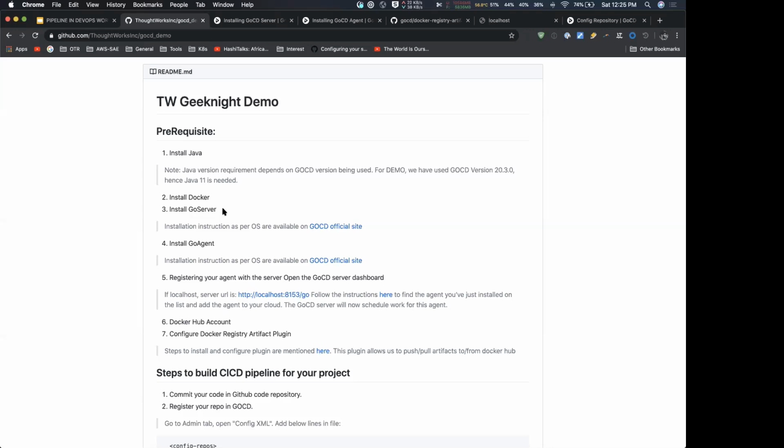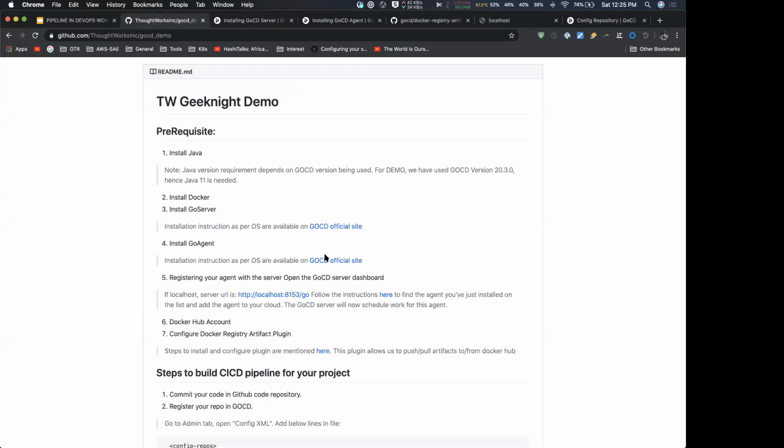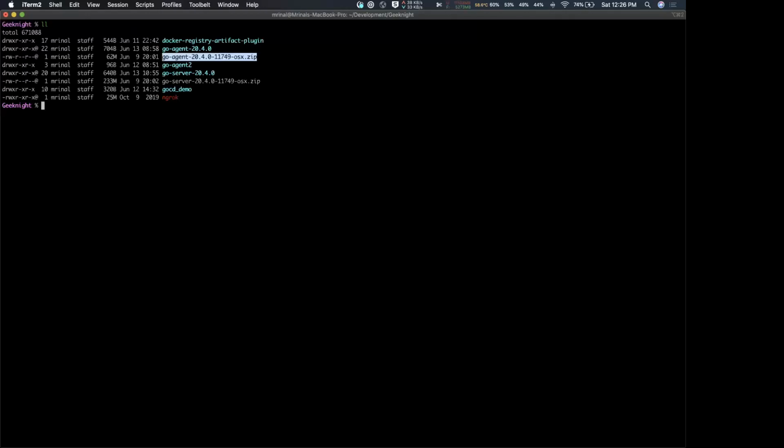And you also need two more things, one of them is the GoCD server. You can go to this link and install it for your operating system. I have a Mac, so I have already installed that. We also need to install the GoCD agent to build our application. We have a link for that also. You can go there and install it for your local system. I have already downloaded that zip file and extracted it.